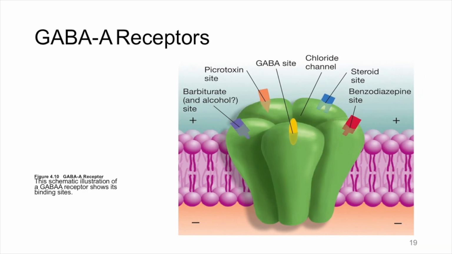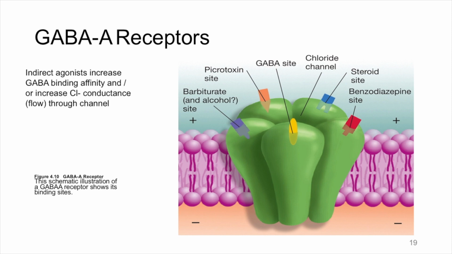GABA is the inhibitory neurotransmitter in the central nervous system, particularly in the brain, and GABA A receptors are ionotropic. Again, this is the inhibitory neurotransmitter, so it should not be surprising to you that these channels are permeable to chloride. Chloride enters the cell through the channel and causes an IPSP.